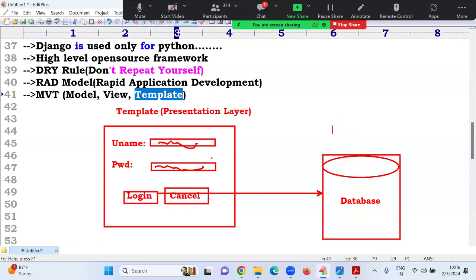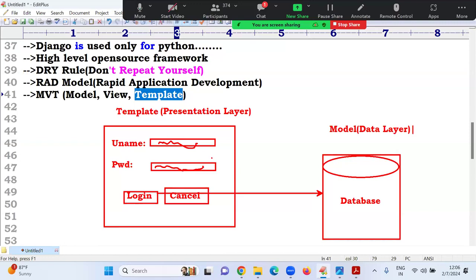This database is nothing but our model. In normal terminology you call it the data layer. In Django, we call it a model. One model is nothing but one table. A database is a collection of tables; multiple tables stored in one place is a database, and that table is a model in Django.